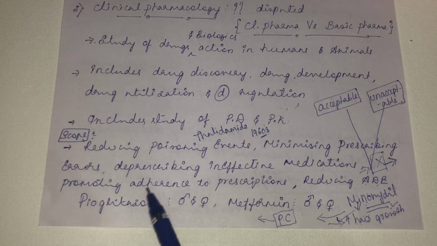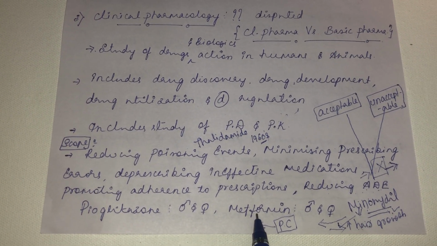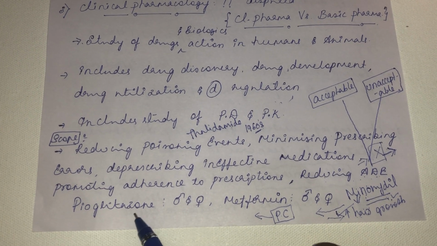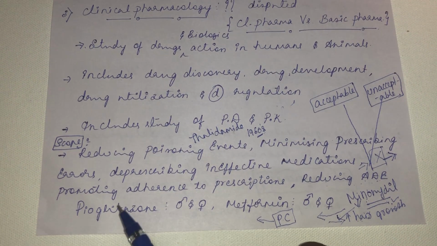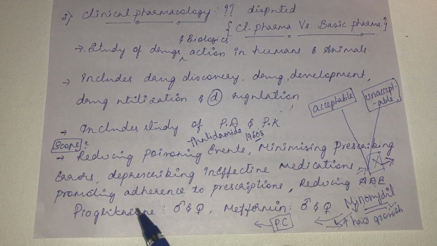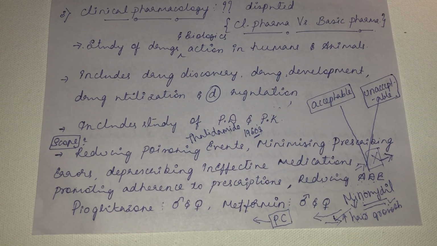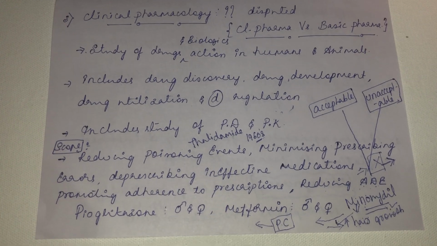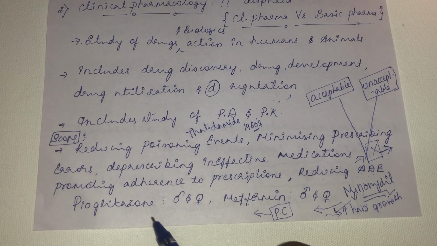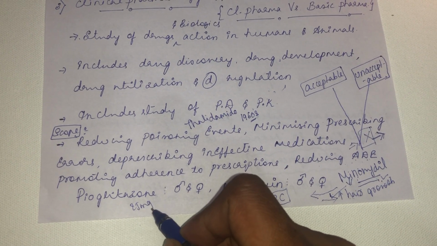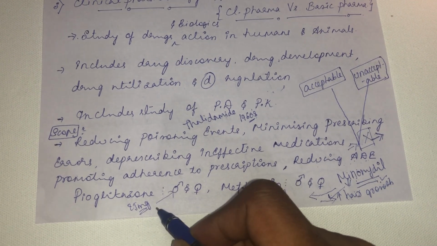Similarly, pioglitazone and metformin are very commonly used anti-diabetic drugs. During the preclinical studies and clinical studies in the drug discovery and drug development stage, pioglitazone and metformin gave wonderful results against diabetes. But after marketing, suppose they used 25 mg of pioglitazone in male and female.